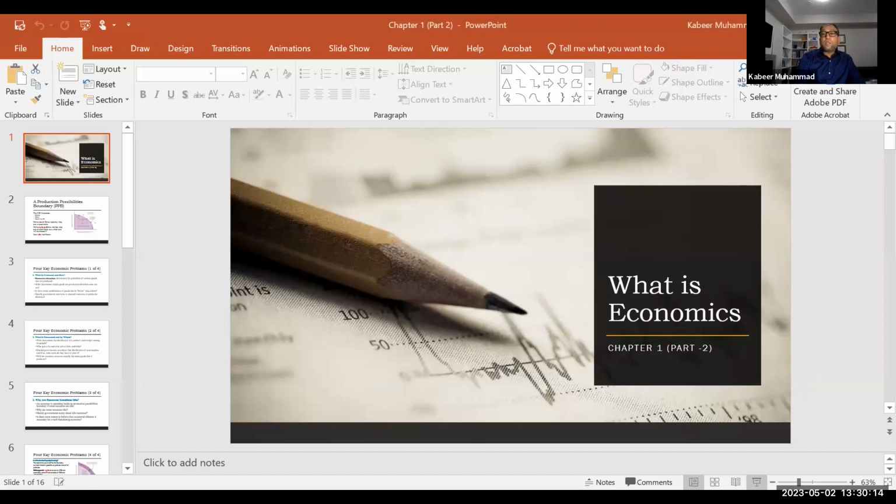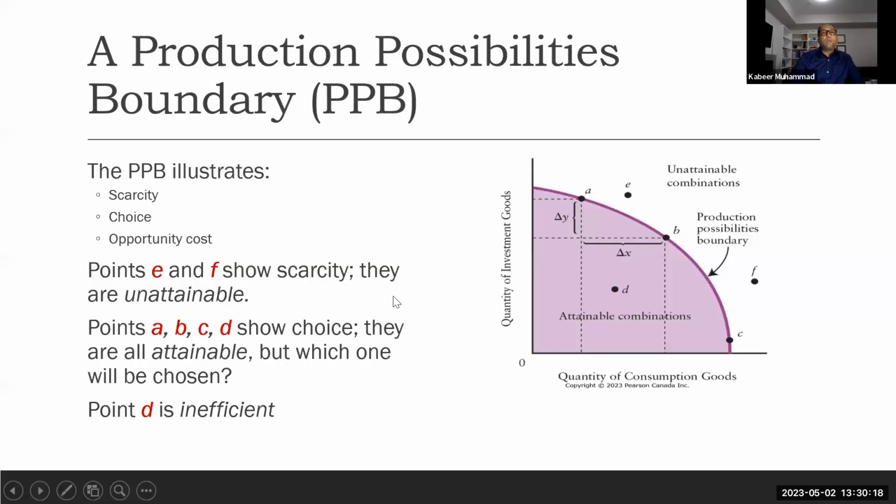So part two starts with an idea: there is one concept in economics that we call the production possibility frontier. We define this model with the assumption that everything is constant.